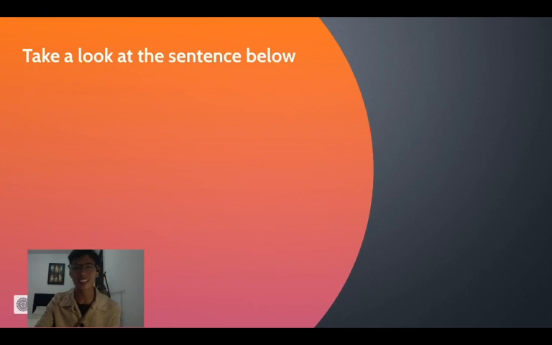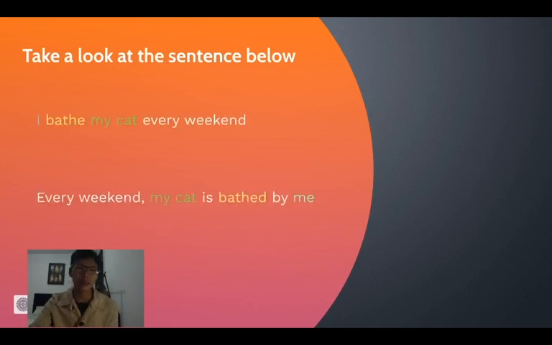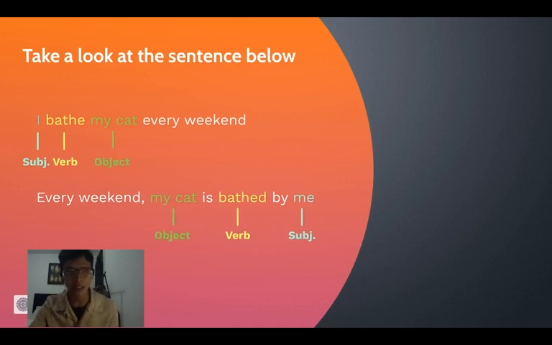Take a look at the sentence below. I bath my cat every weekend. That's the active one. And: every weekend, my cat is bathed by me. These two sentences still have the subject, verb, and object. The only difference is the positioning of the subject and the object.